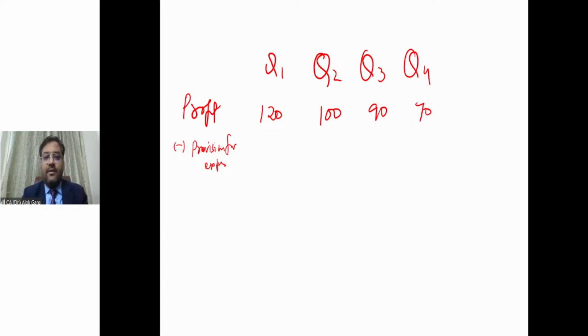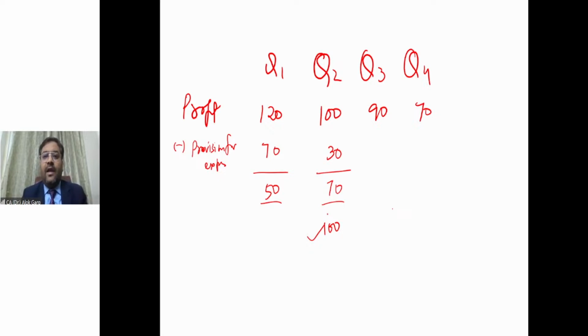So in the first quarter, the company has created a provision of, let's say, 70 crores. So 120 minus 70, what is the number? 50 crore is the number. In the second quarter, the company has created a provision of, let's say, 30 crores. So what is the number? 100 minus 30 crores? 70 crore, right? So the total provision created till Q1 and Q2 comes out at 70 plus 30, 100 crores. Total provision of 100 crores has been created in Q1 and Q2, right?